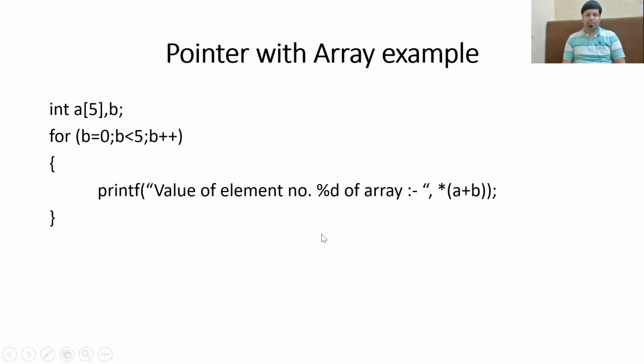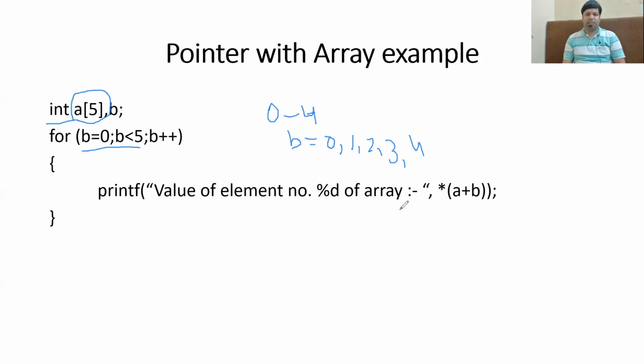Now there is an example of how we can access an array using the pointer variable. Using statement 1, we have created an array A and the size of the array is 5. So basically the index number will start from 0 and it will go till 4. 0 is the index of the first element and 4 is the index of the last element. So we will be using this loop. The value of B will be initialized to 0 and then it will be incremented by 1 and it will go till 4.